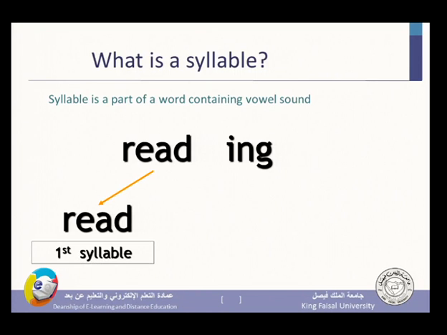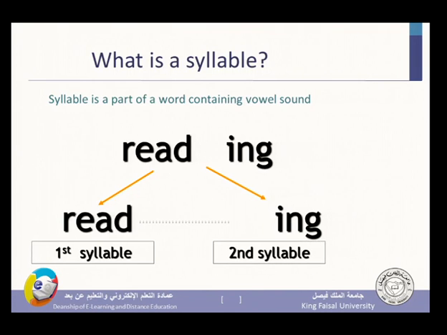As I told you, there is some information you have, I have to depend on you to read and to memorize. But there are other things that are to be explained by me, and you have to depend on my explanation in order to understand. What we mean by syllable. A syllable in English has to have a vowel. The vowel is considered the nucleus, the most important part in English words. So any syllable in English has to have a vowel.